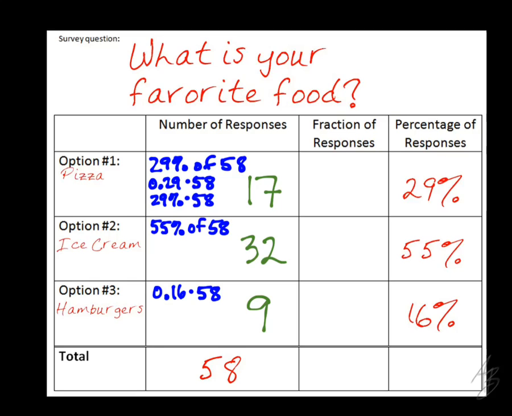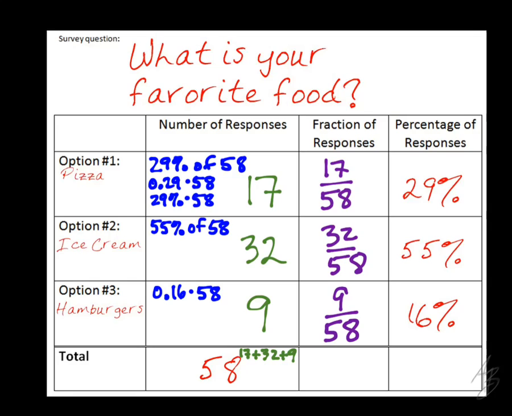So now to check, to make sure we did it right, we could do a few different things. First of all, what's 17 plus 32 plus 9? Type that into your calculator real quick. What do you get? 58. Cyan, go ahead. So the first one we get 17 out of 58, and then 32 out of 58, and 9 out of 58. And what we can do with this is we can type these into our calculator and make sure that we get these percentages. So if we type 17 divided by 58 in our calculator, we should get something that's going to round to 29%. If we type 32 divided by 58 in our calculator, we should get something that rounds to 55%, and so on.